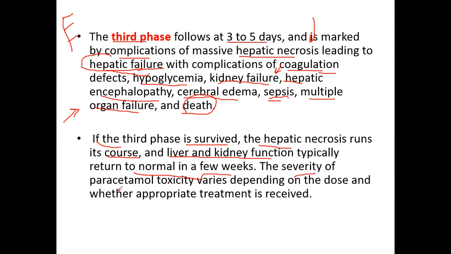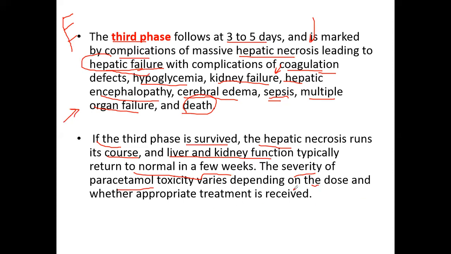The severity of paracetamol toxicity varies and it depends on the dose. जिस तरह मैंने पहले discuss किया कि normally अगर एक tablet में 500 mg paracetamol है, so we can take 8 tablets of paracetamol per day. इस तरह dose के हवाले से बात करें तो 4 grams paracetamol is allowed to be taken during 24-hour intervals.